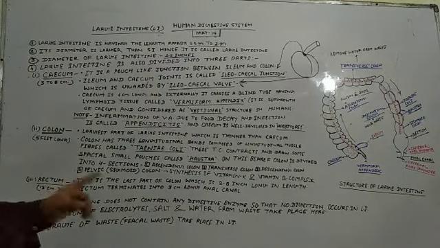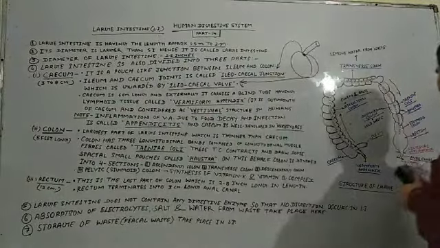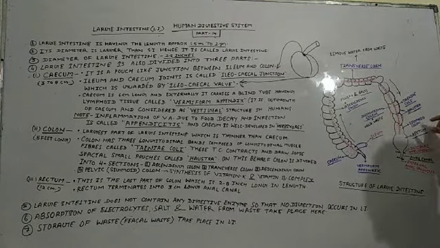So both the colons are the same. The pelvic colon is also known as the sigmoid colon, and this is the last and smallest part of our colon, which is known as the sigmoid colon. And this sigmoid colon connects